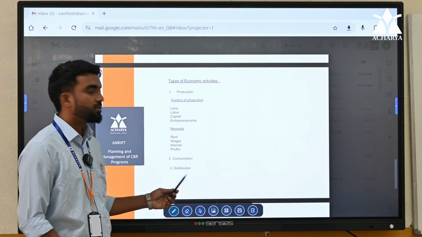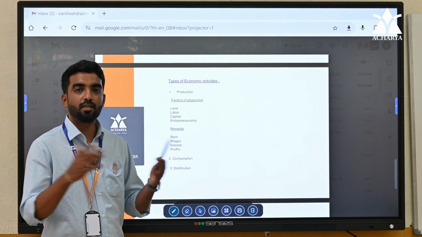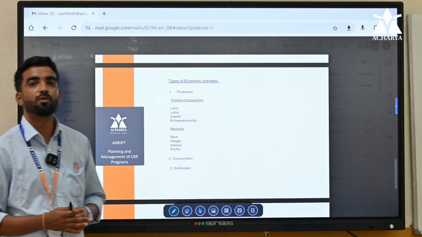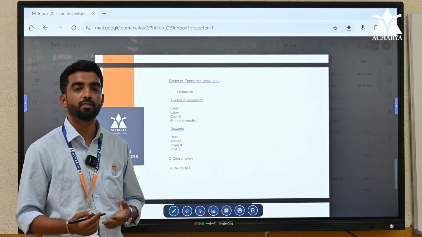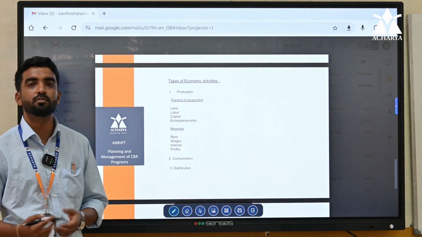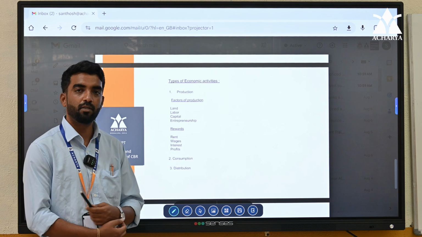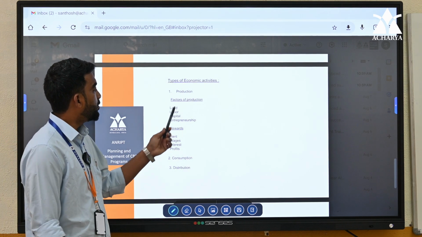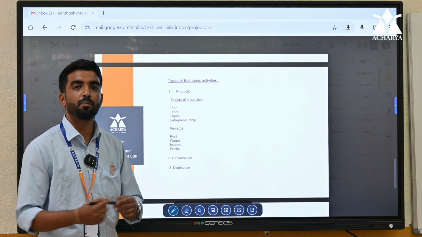And consumption means what the whole economy is consuming. When it comes to a larger perspective, if we take India as a whole or a country as a whole, that is called macroeconomics. If we take an individual, that is called microeconomics. Microeconomics is related to individuals and macroeconomics is related to the whole country or the whole economy. And distribution refers to the study of how the returns or the rewards are distributed among the people of the economy.